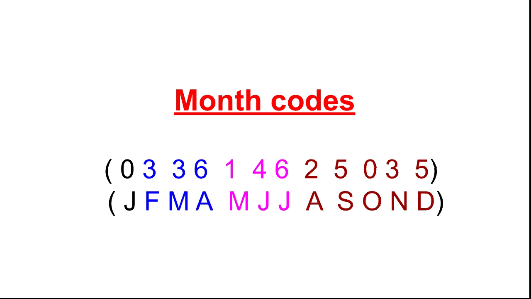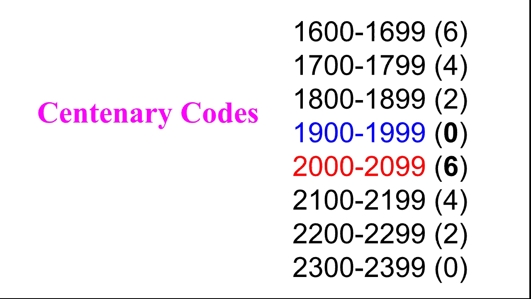So first write the 12 numbers 0336 146 25035. Then you write the month's first letter. Then it is easy to write the month code, and remembering the month code is very easy. Okay, next, this is very important.